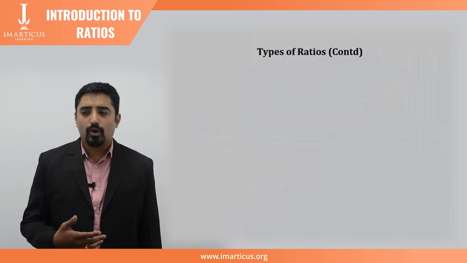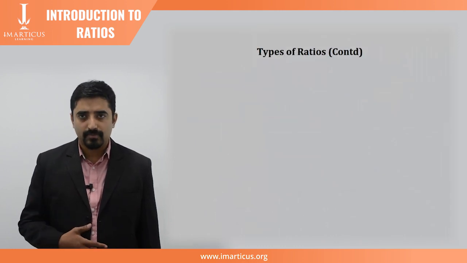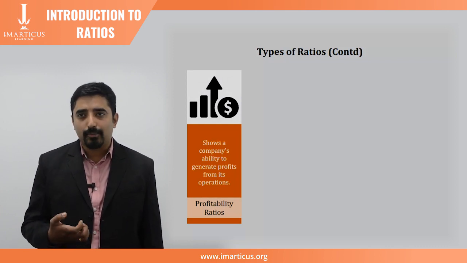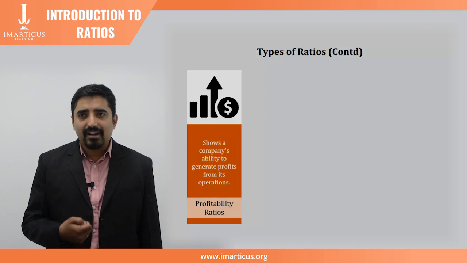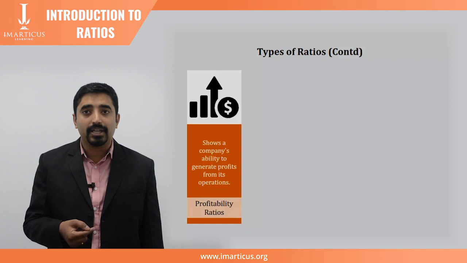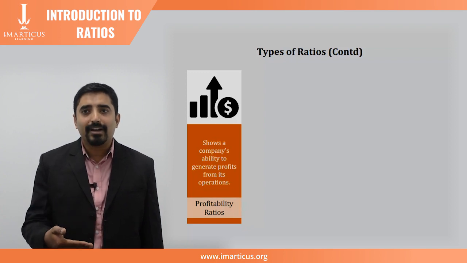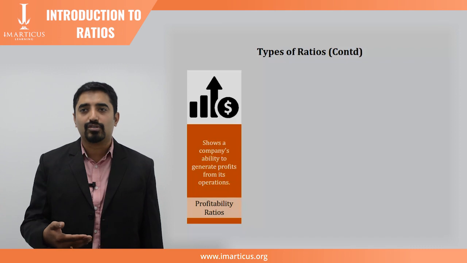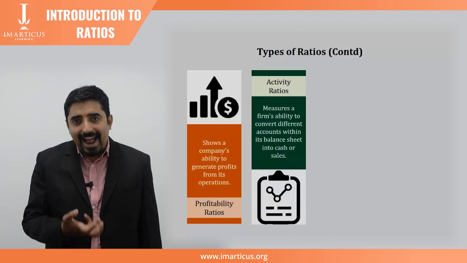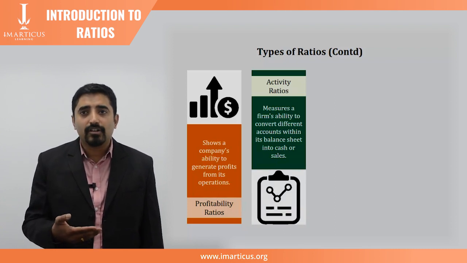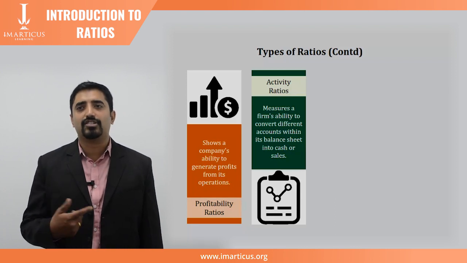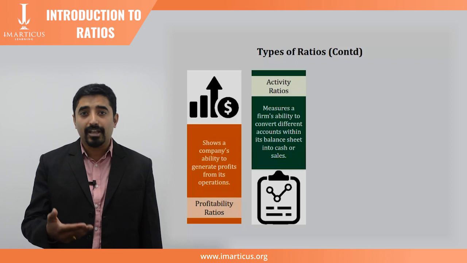Next, let's continue talking about different types of ratios. Profitability ratios show a company's ability to generate profits from its operations. They are a class of financial metrics that are used to assess a business's ability to generate earnings compared to its expenses and other relevant costs incurred during a specific period of time. On the other hand, activity ratios measure a firm's ability to convert different accounts within its balance sheet such as inventory, receivables, payables, etc.